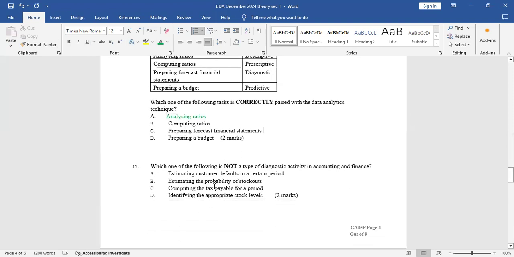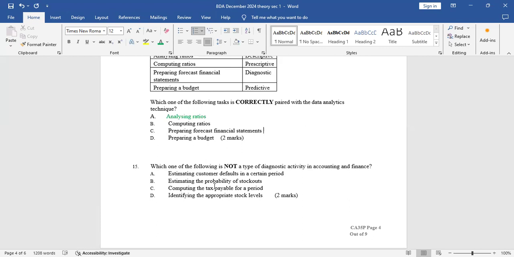So we go to number 15. Which one of the following is not a type of diagnostic analytics in accounting and finance? So A, estimating customer defaults in a certain period. Yeah, that's diagnostic. You estimate how many customers have defaulted within a certain period. So you use the diagnostic analytics. B, estimating the probability of stock outs. Yeah, when you estimate the probability of stock outs, that's also diagnostic.